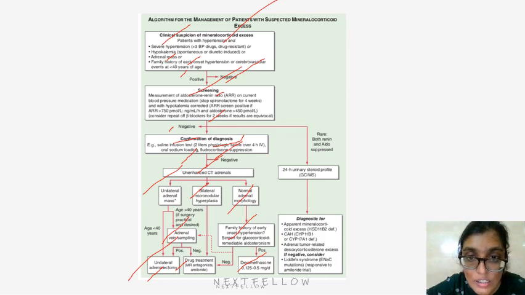If the screening is negative, both renin and aldosterone are suppressed, do a 24 hour urinary steroid profile. Diagnostic for apparent mineralocorticoid excess, CAH, adrenal tumor related deoxycorticosterone excess. If negative, consider Liddle syndrome. Response to amiloride trial.